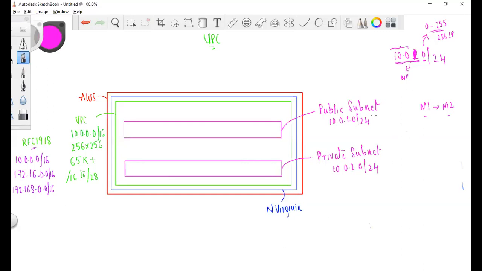Okay, so this part here would be fixed. That means all the machines will have 10.0.1 as common, and the last part will vary from 0 to 255. And in this subnet, 10.0.2 is common and 0 to 255. So there is no way that the IP address would be common, right? So this is differentiating the two subnets. So that's what is overlapping.